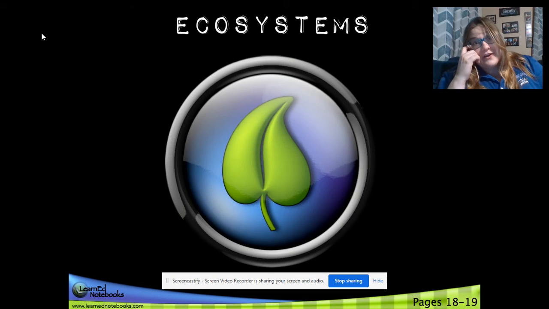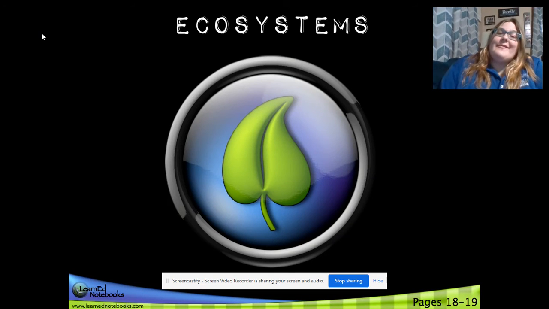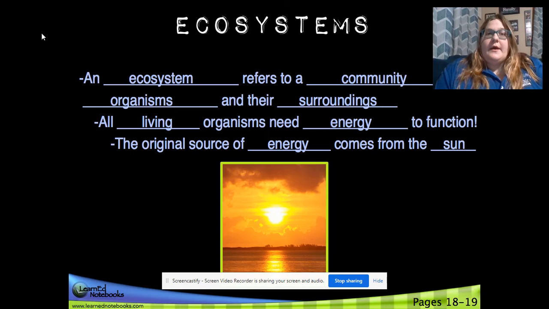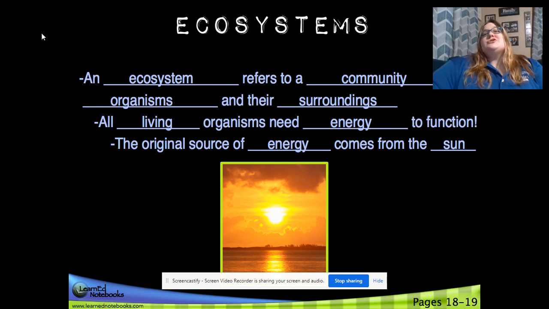All right, so this is our final review topic. We're going to talk about ecosystems. An ecosystem refers to a community of organisms and their surroundings. So what is in them and everything includes abiotic and biotic. All living organisms need energy to function, including you, animals, anything living. The original source of energy does come from the sun.